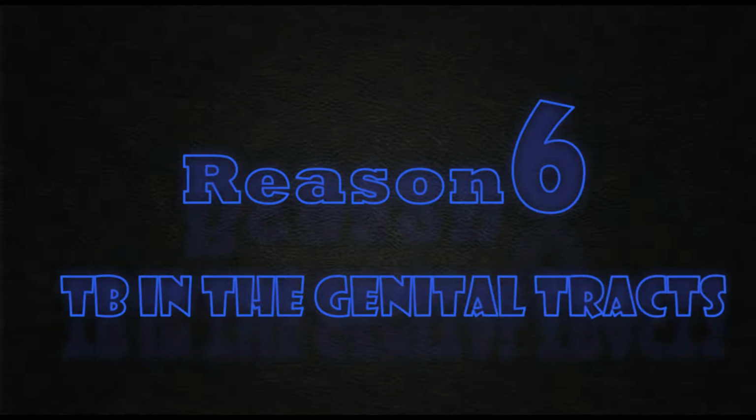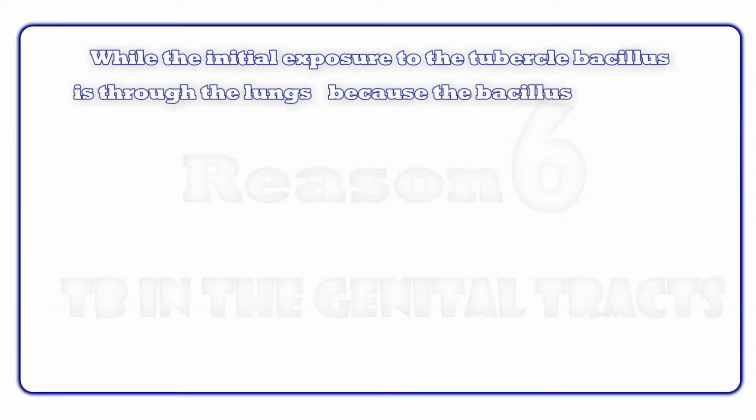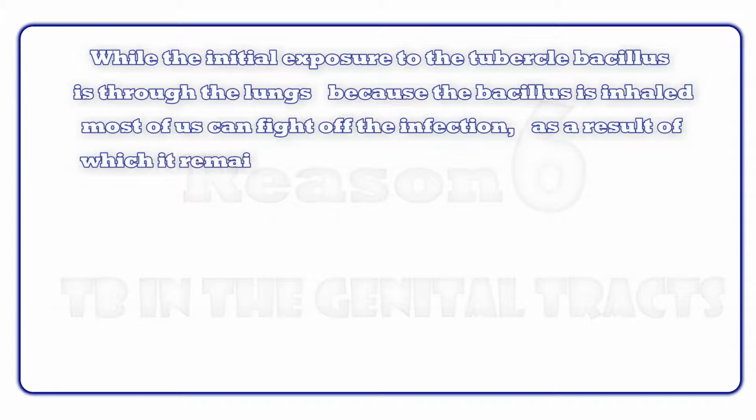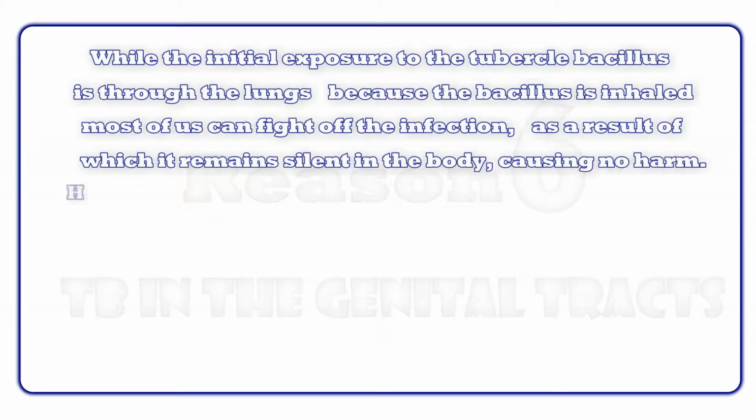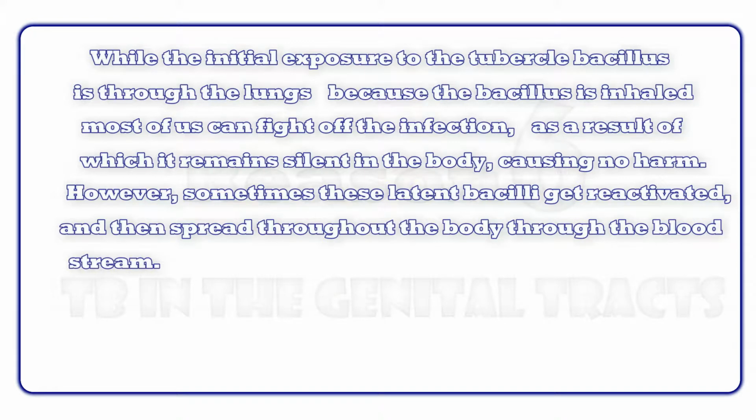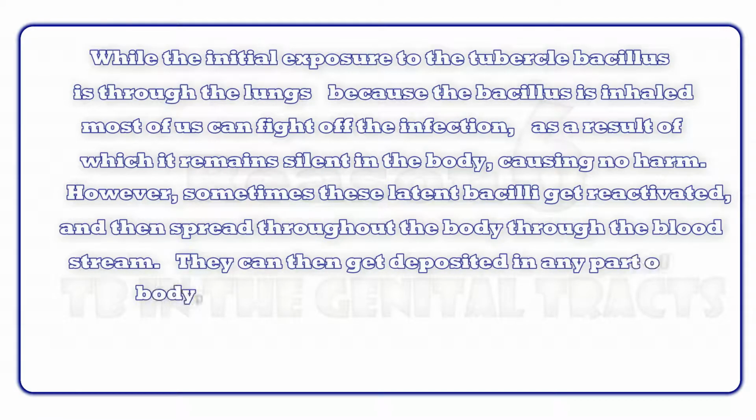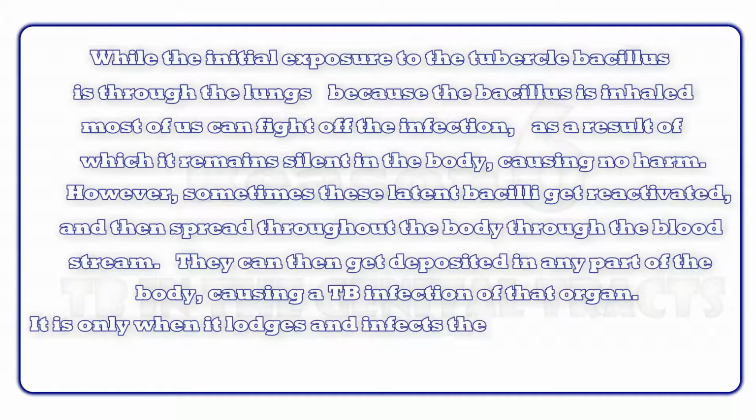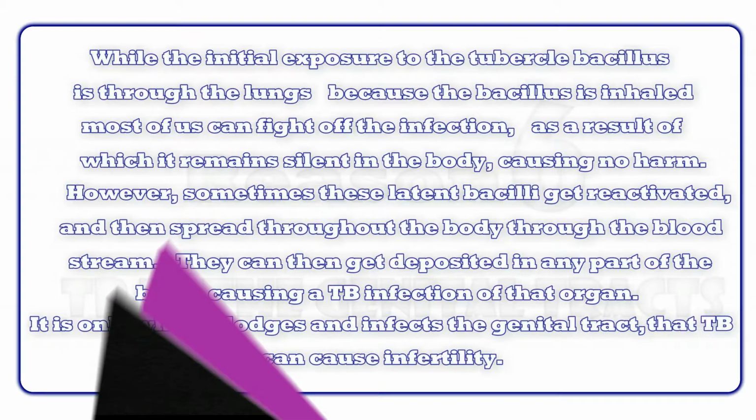Reason 6. TB in the genital tracts. While the initial exposure to the tubercle bacillus is through the lungs, because the bacillus is inhaled, most of us can fight off the infection, as a result of which it remains silent in the body, causing no harm. However, sometimes these latent bacilli get reactivated and then spread throughout the body through the bloodstream. They can then get deposited in any part of the body, causing a TB infection of that organ. It is only when it lodges and infects the genital tract that TB can cause infertility.